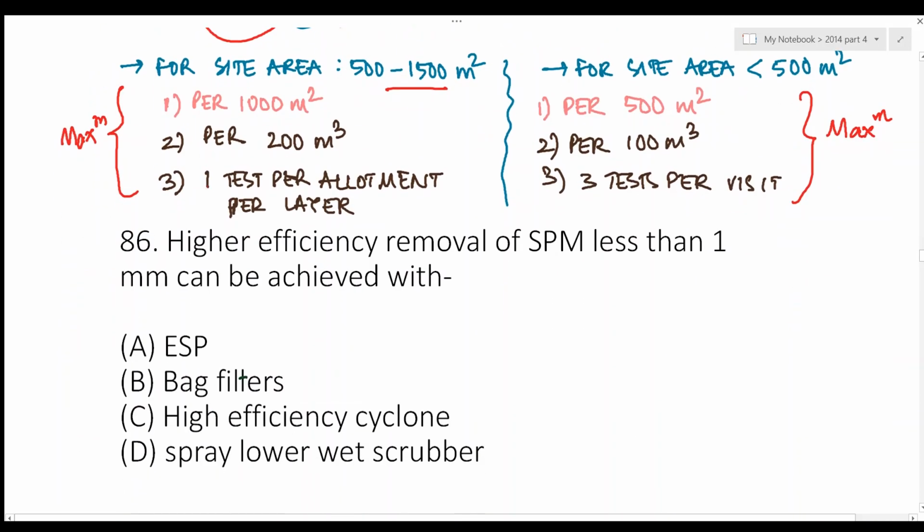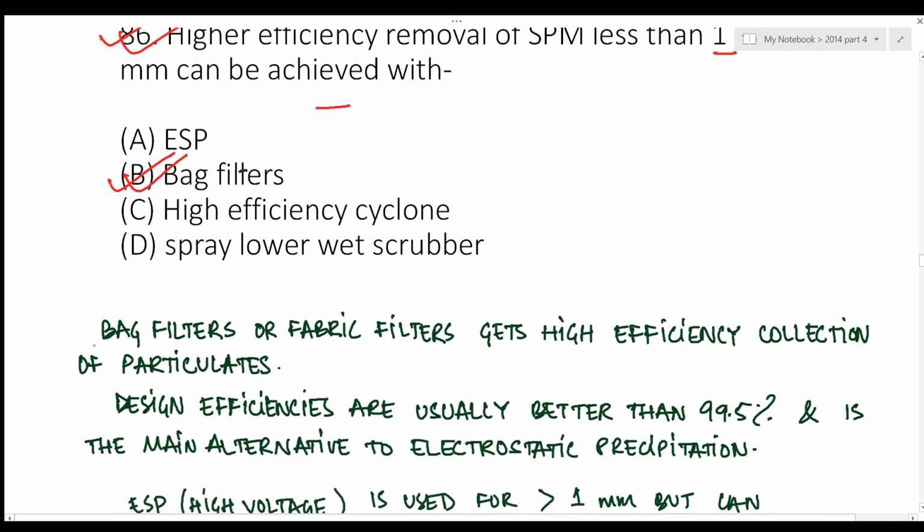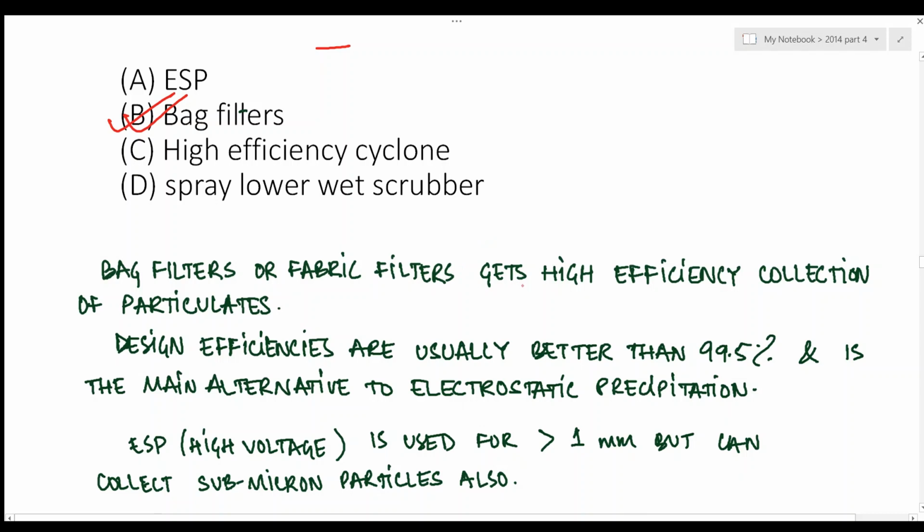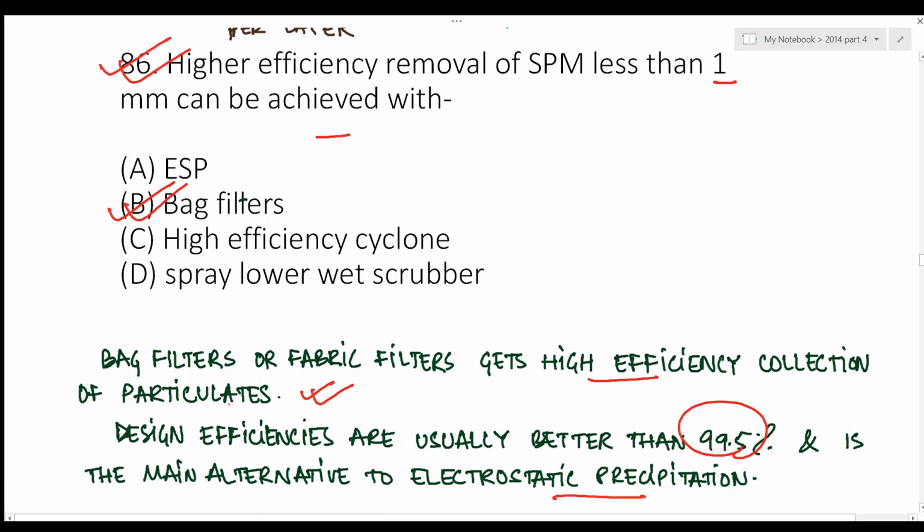Next question, higher efficiency removal of suspended particulate matter less than 1 millimeter can be achieved with. The answer for this particular question should be bag filters. Now, bag filters or fabric filters get high efficiency collection of particulates. Design efficiencies are usually greater than 99.5% and it is the main alternative to electrostatic precipitation. Now, electrostatic precipitators are used for particle size greater than 1 millimeter mainly, but they also can collect submicron particles, right? So the best answer according to me should be bag filters for this particular question.